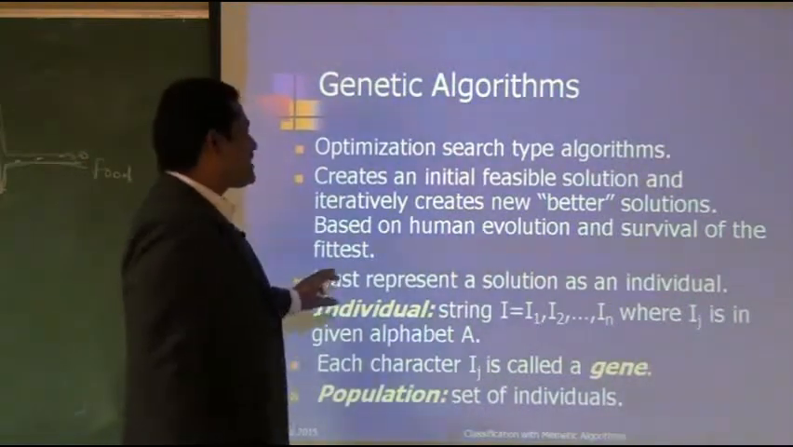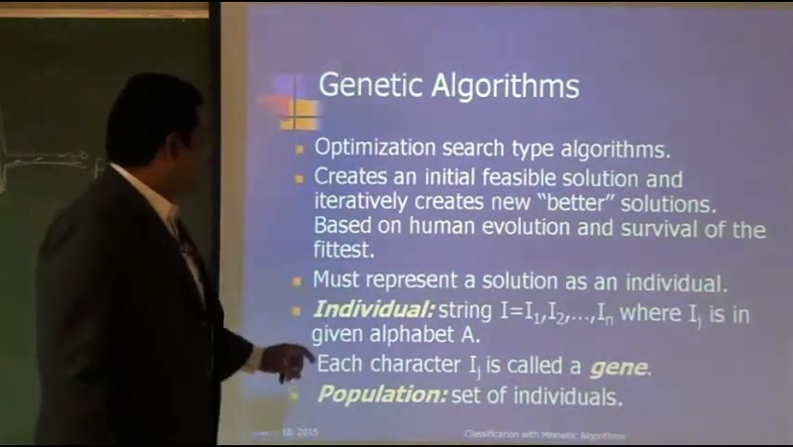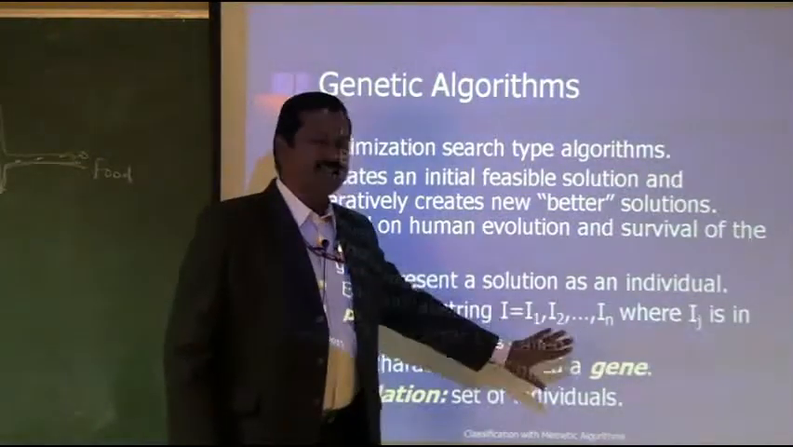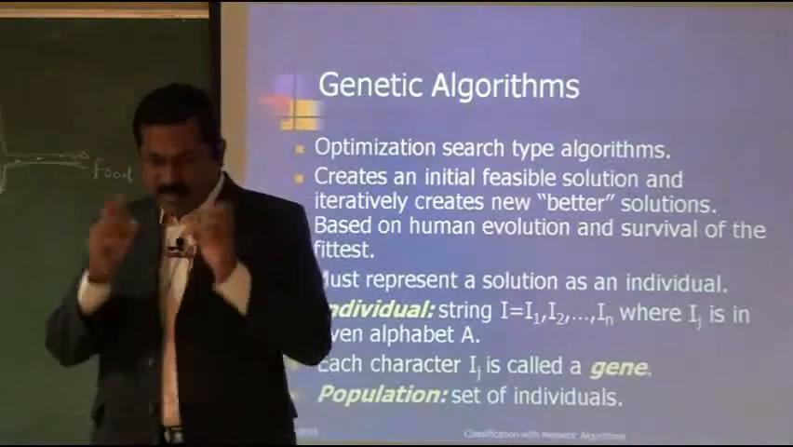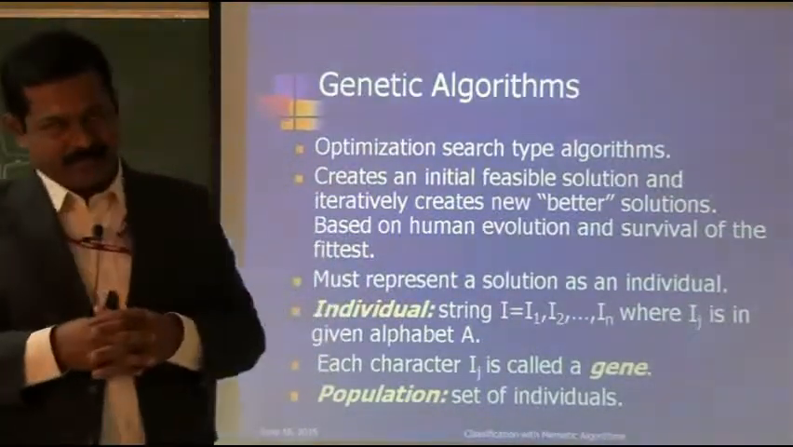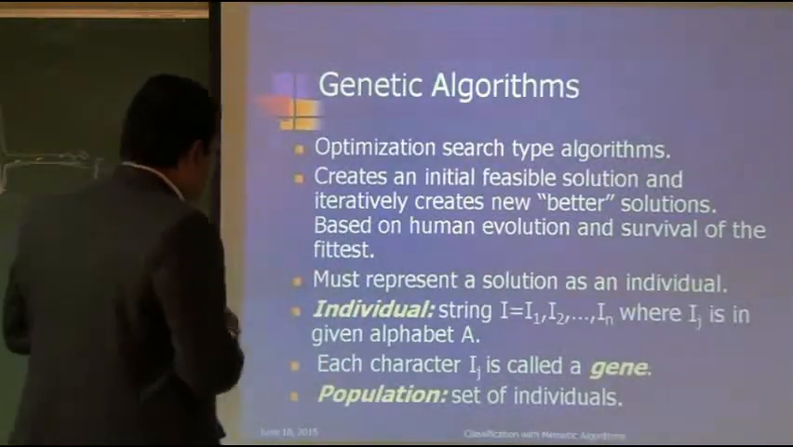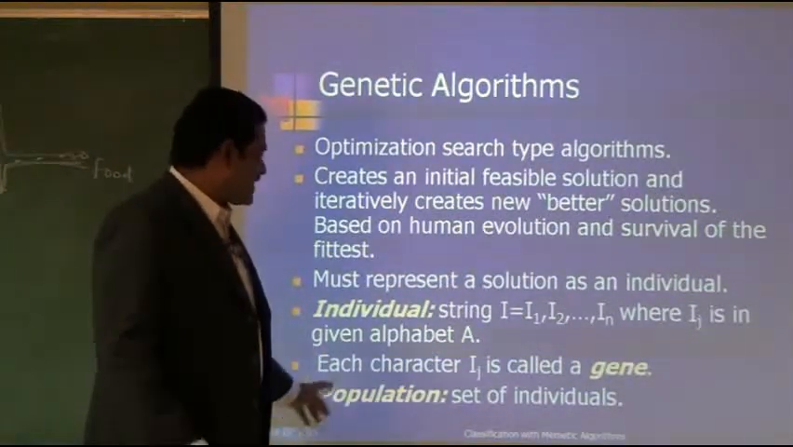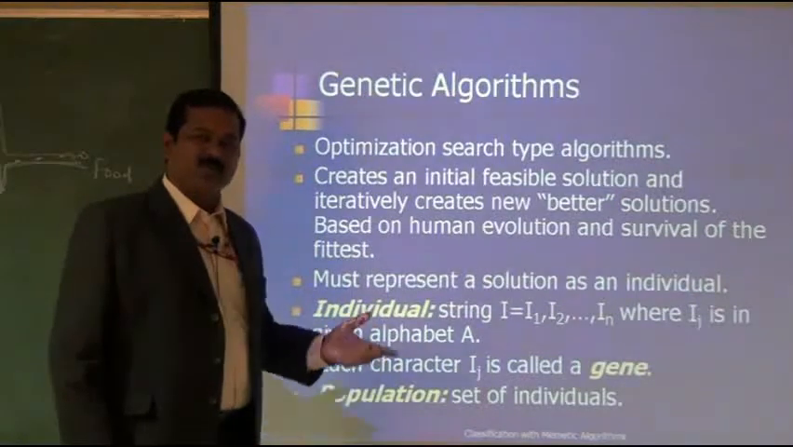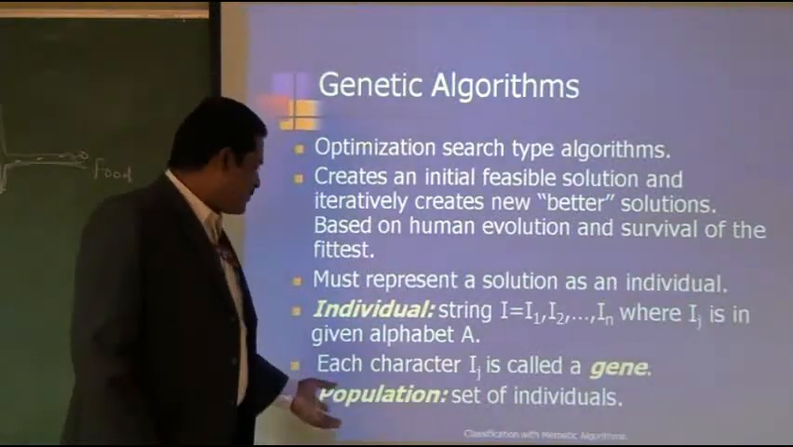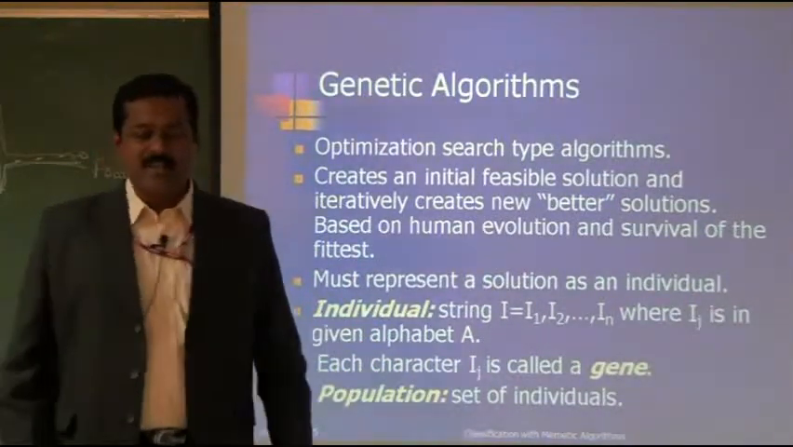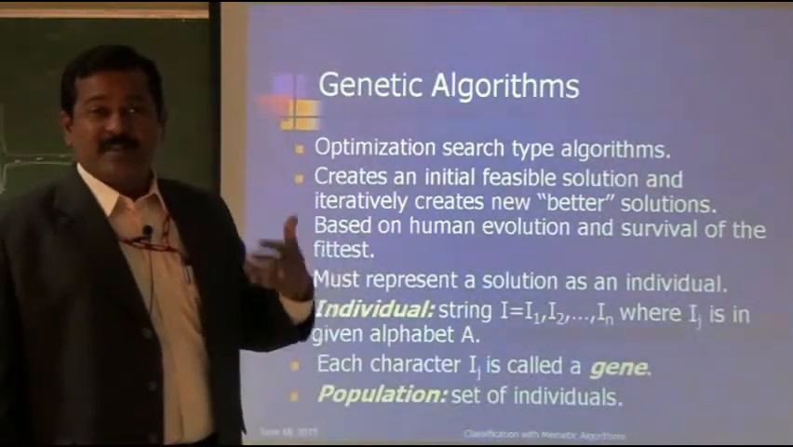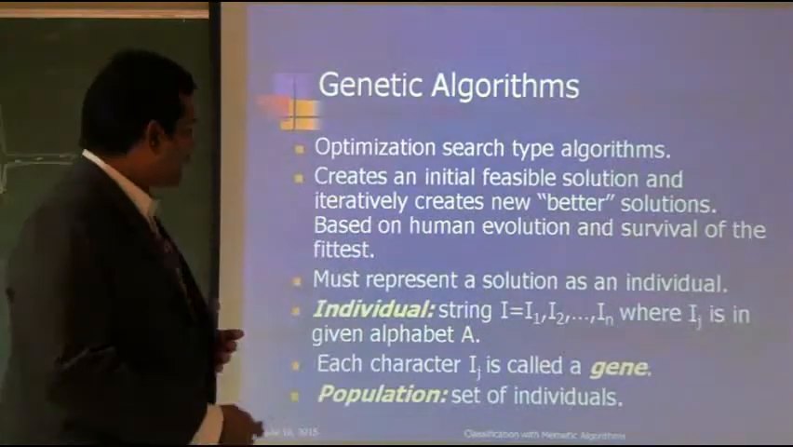Okay, it must represent a solution as an individual. Individual strings are represented like this: I equals I1, I2, ... In. So it will be represented as a bit string, and each character Ii is called a gene. Of course, it will be discussed later how a gene looks, what a chromosome looks like. Okay, population is a set of individuals. These are the terminology that you need to understand before trying to develop an understanding of genetic algorithm.